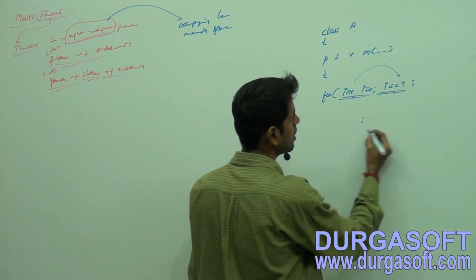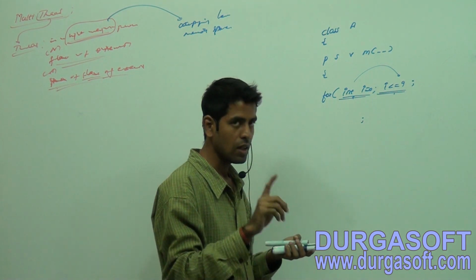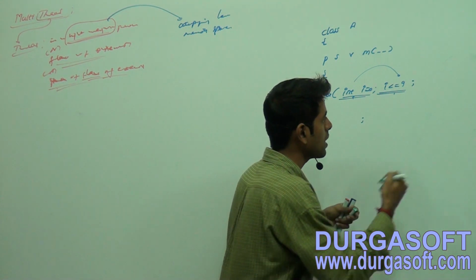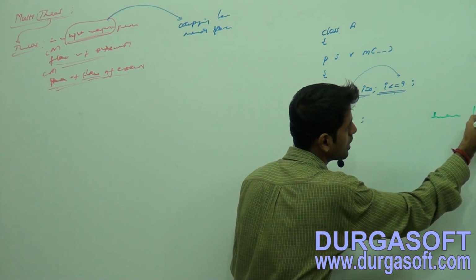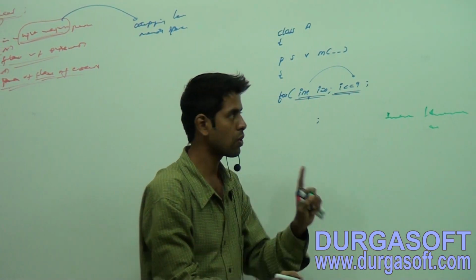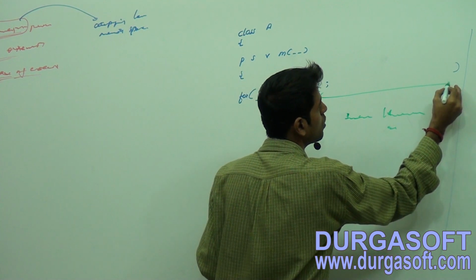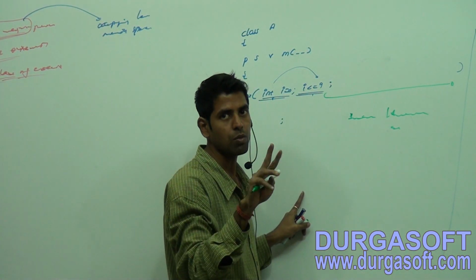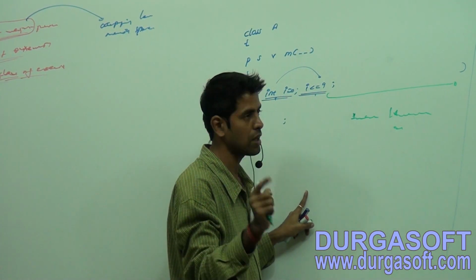Now observe, here the incremental or decremental section will get executed from left to right if you have more than one statement.